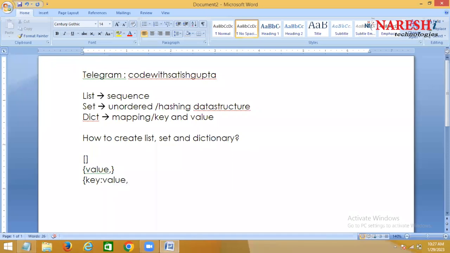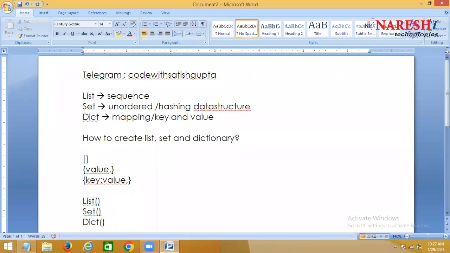So these curly braces are used for creating a set as well as a dictionary. Or you can also create with the data type, using list type, set type, and which type here?